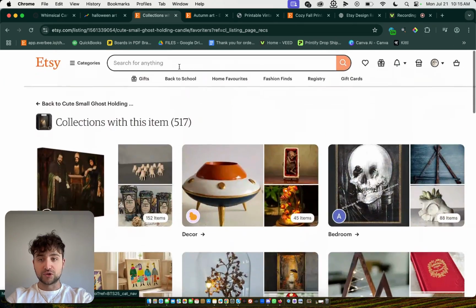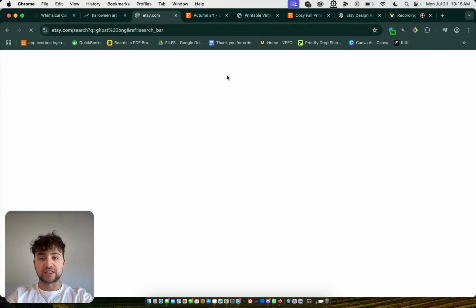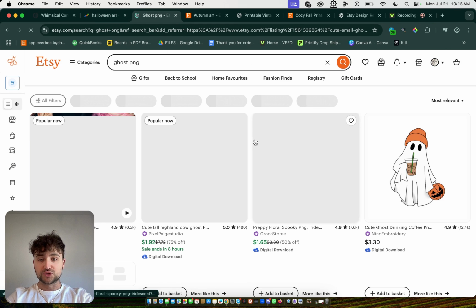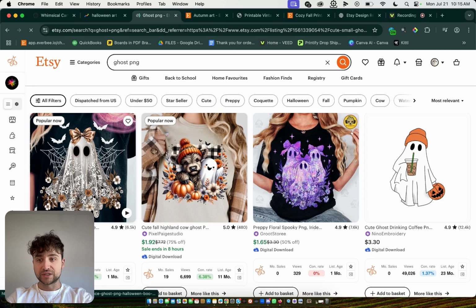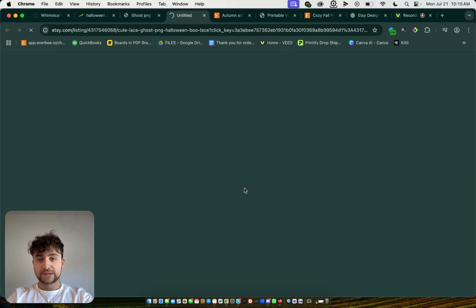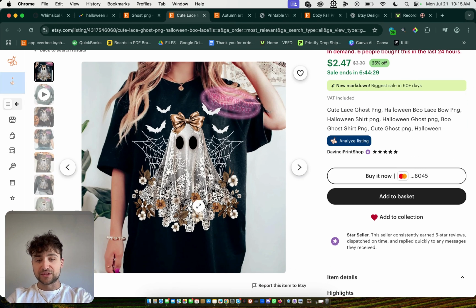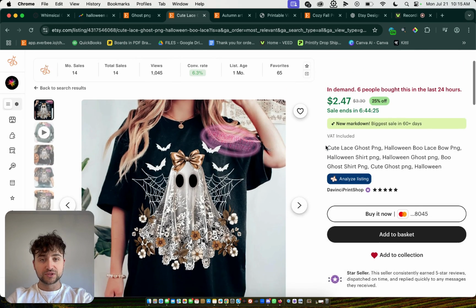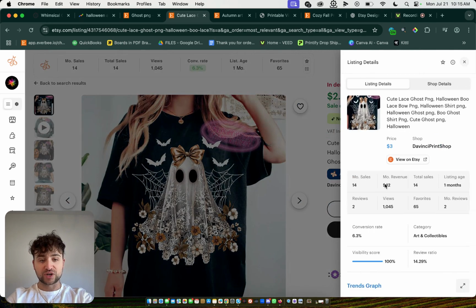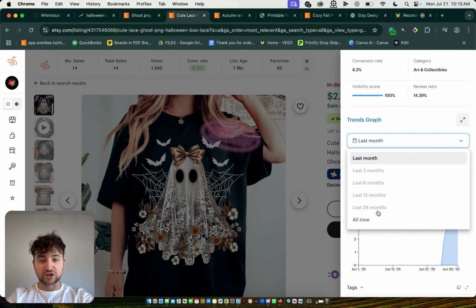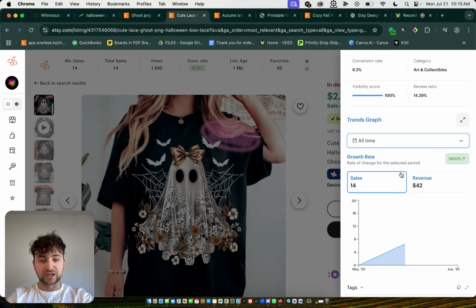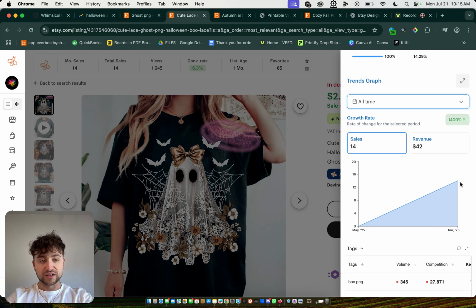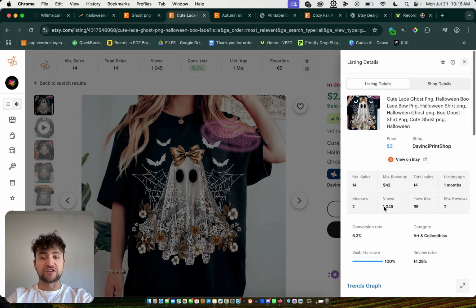I can find more ghost related stuff, right? Ghost PNG, I can type that in, and you can see other options, what we can choose from, right? Here's one with the spider webs and the flowers. Again, this one's even more in demand. It's 1 month old, and 6 people bought in the last 24 hours. So this just started selling. Let's take a look at the all time. So they started this in May, and a month later it's on fire. So I think they put ads on, and it's printing.